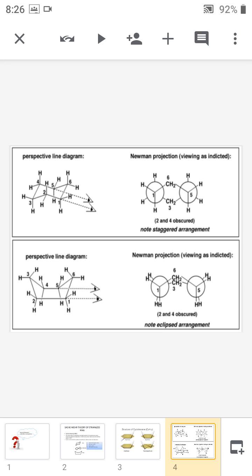So we cannot see carbons C2 and C4. First of all we have to draw C1 that is represented by a dot. Then the back carbon atoms C2 and C4 are represented by a circle. And carbons C6 and C3 are upward, which are in the eclipsed form. So we have to draw like this. Okay, this is the Newman projection of the boat form. This is also very important.